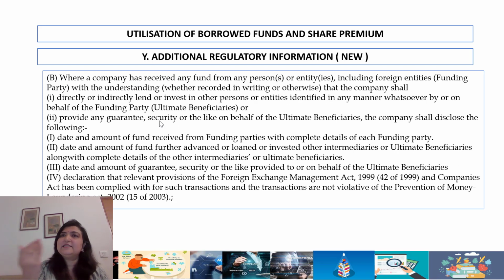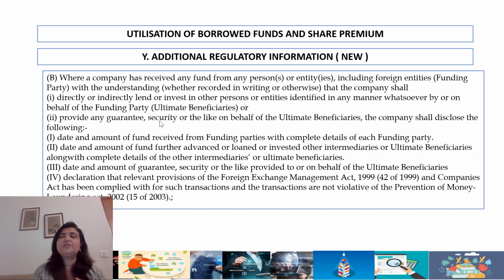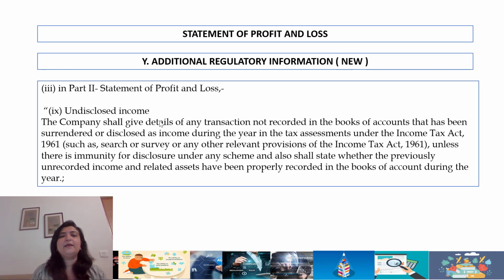Similarly, where the company has received money and downstreamed it for the benefit of the giver of such funds, that has to be disclosed. For this, please go through the company's accounts rules also, where the relevant modifications have come on the same date. Very interestingly, on March 24th, 3 changes came. One was the Schedule 3, the changes to audit and auditors rules, and the changes to accounts rules in Rule 11.